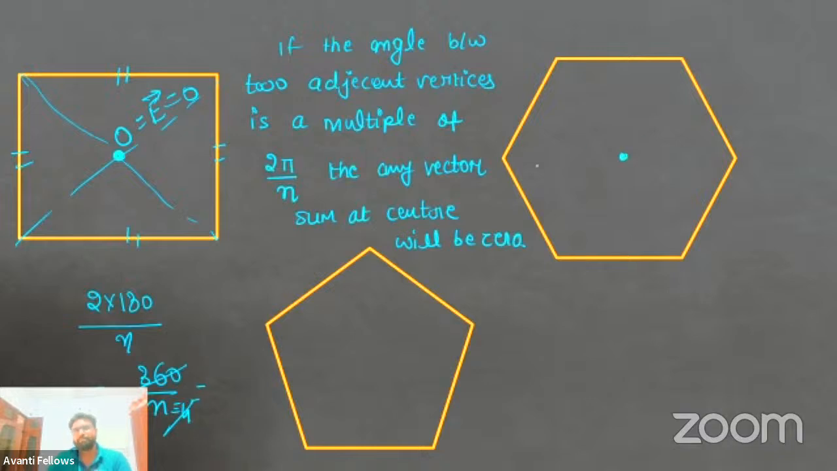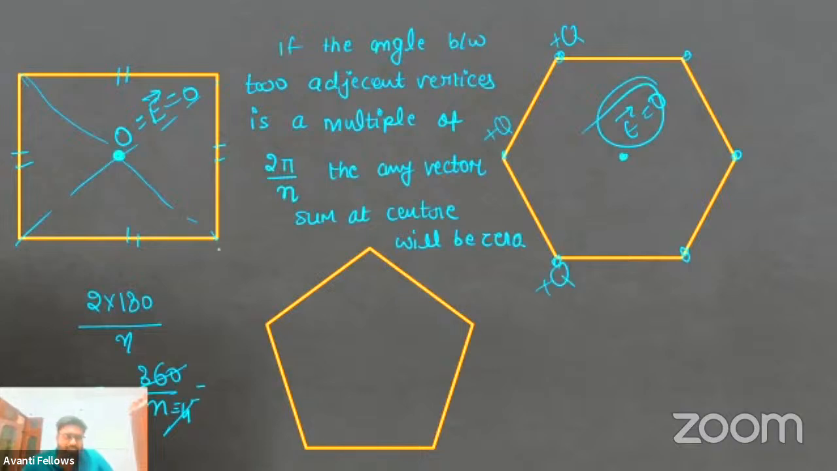In this case also, calculate the number of vertices. 1, 2, 3, 4, 5, 6. 6, so 360 divided by 6. Again, it is a multiple of 360 by n. So here also electric field is 0. But you have to remember it is only the case when the charge distribution is also same. Same charge is being distributed. ठीक है? क्लियर है?